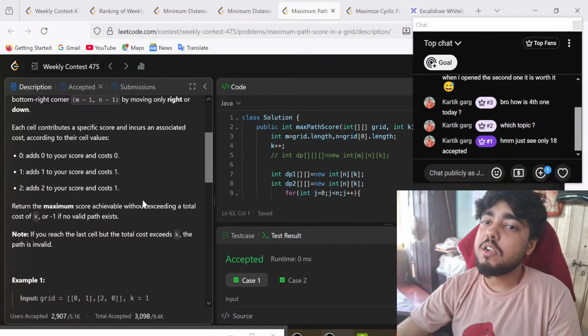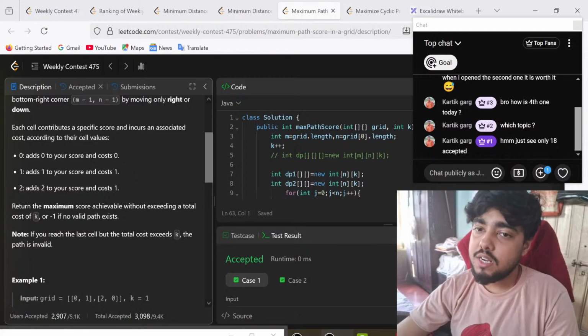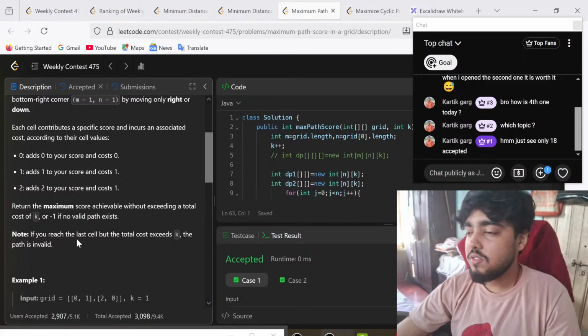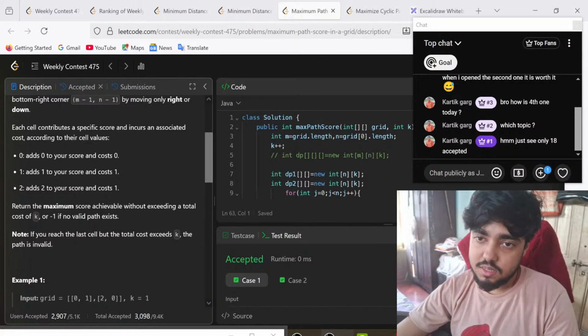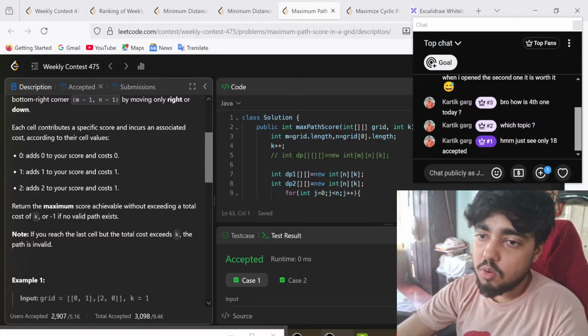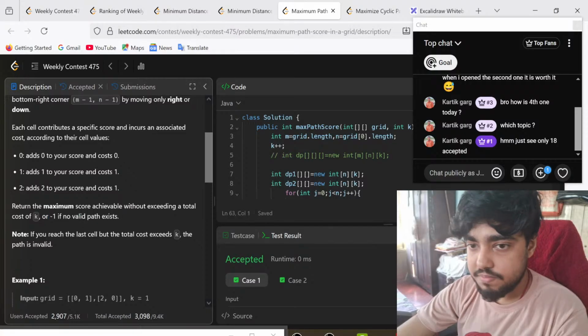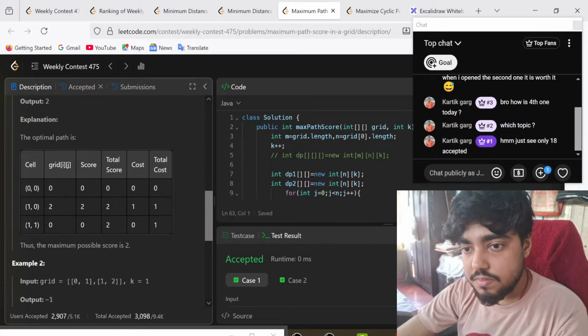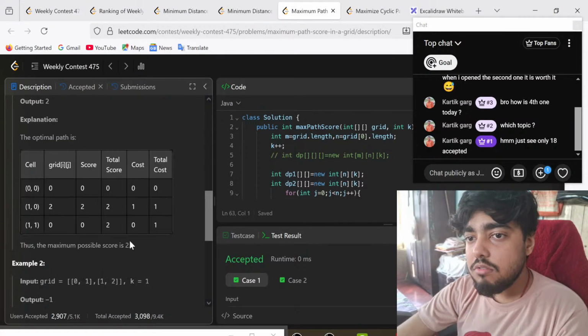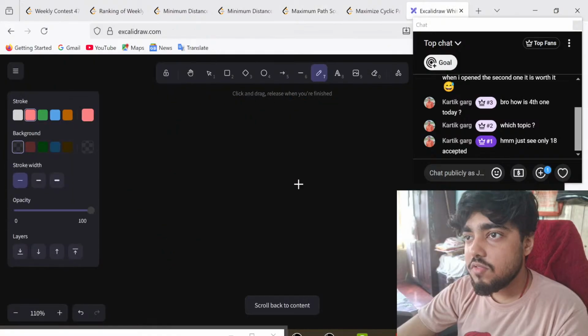Okay. You return the maximum score that is achievable without exceeding a total cost of k, or minus 1 if no such valid path exists. Okay. If you reach the last step but the total cost exceeds k, the path is invalid in simple words. So minus 1 is for that condition only. Now, first let's understand what this question is telling us.